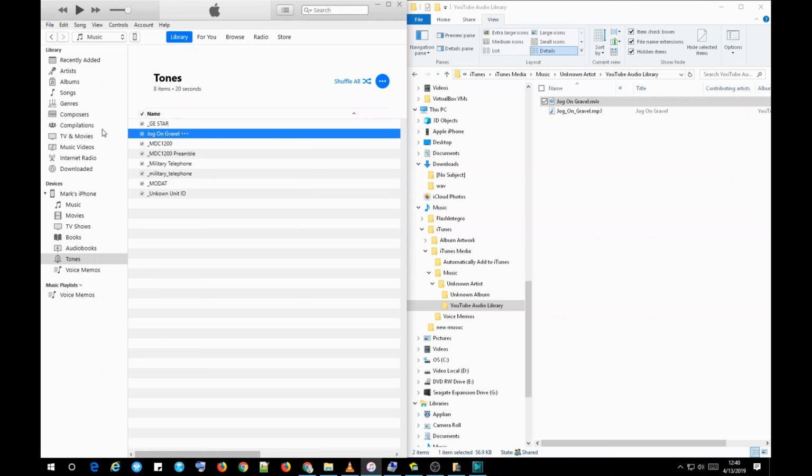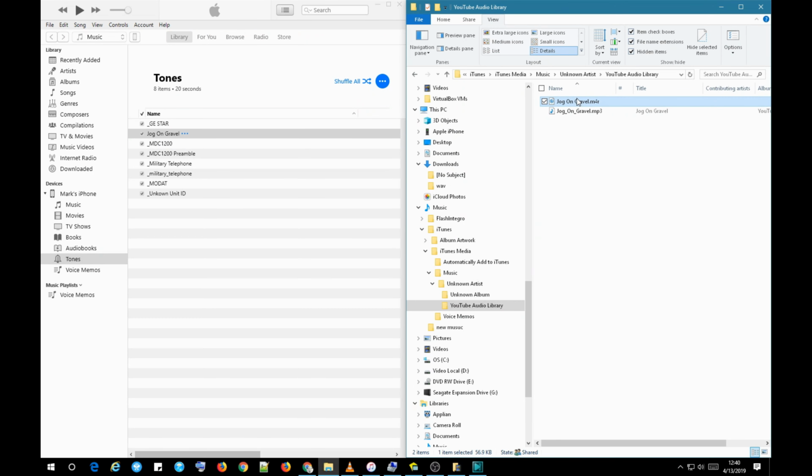and I figured out how to make it work, because everyone just says, oh, it's so easy, you just take it over here and you just drop it into the tones folder. Well, that's provided that you start out with the proper AAC format, M4R.